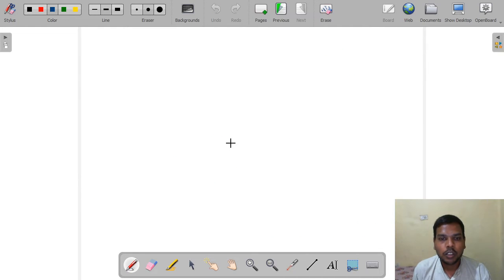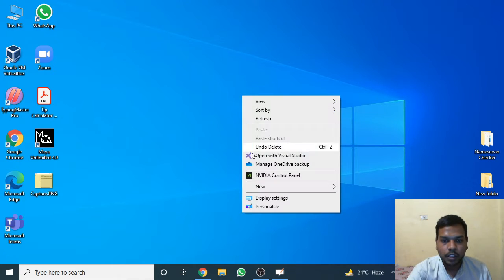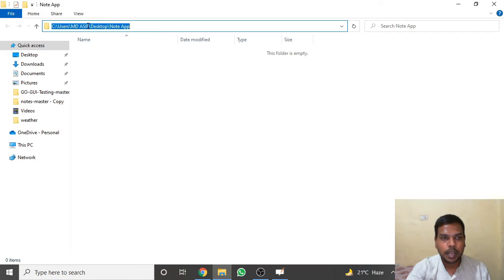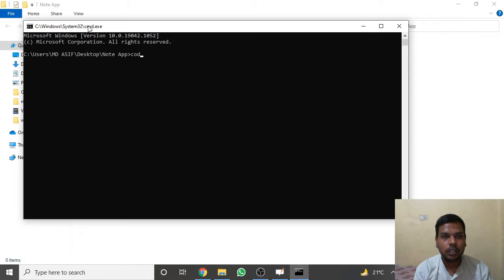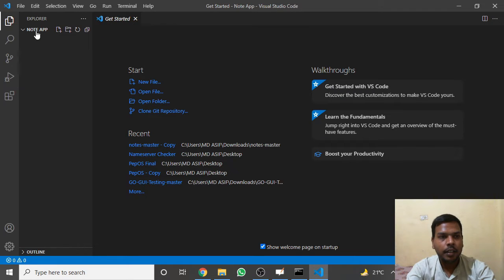First of all, let's move to the desktop and create a new folder. Let's name it Note app. Now open this folder in VS Code, and as we all know, we have developed several projects.